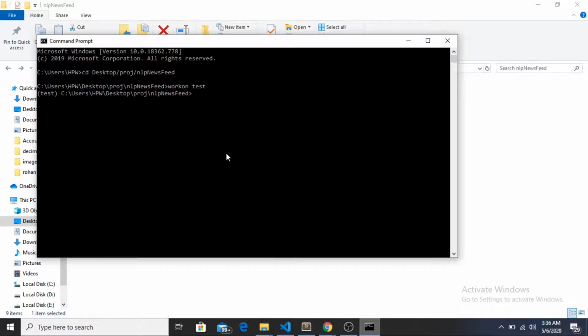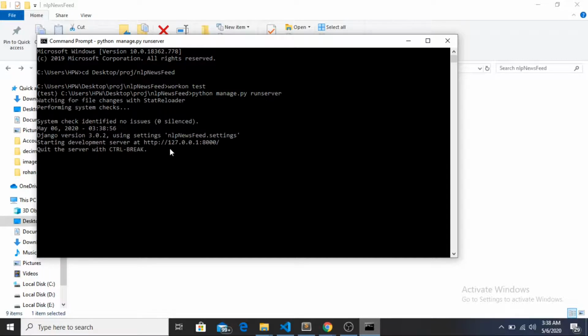So I'll write a command, python manage.py runserver, press enter, and this will start my server. As you can see, my server is started at this IP address.